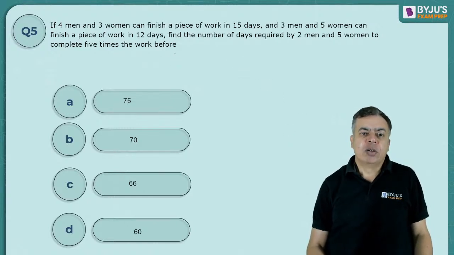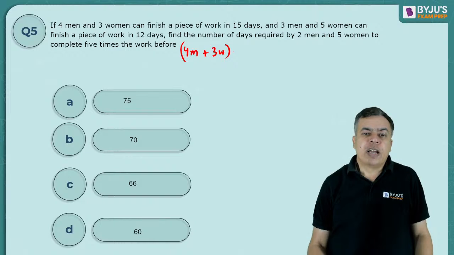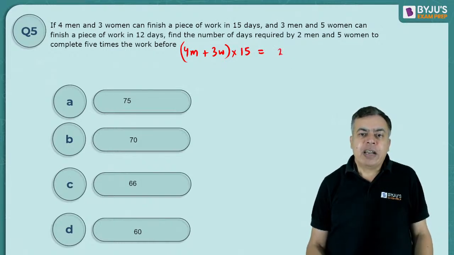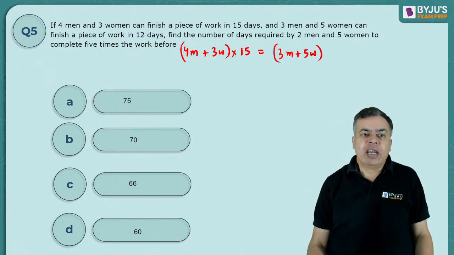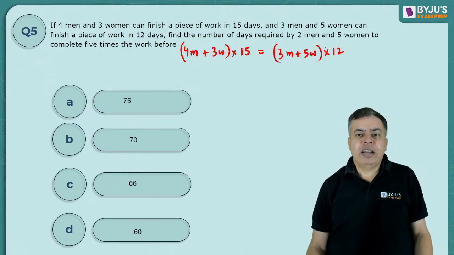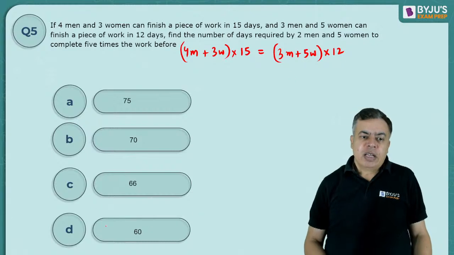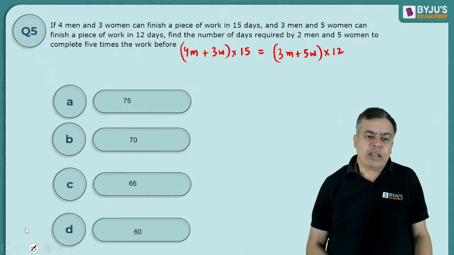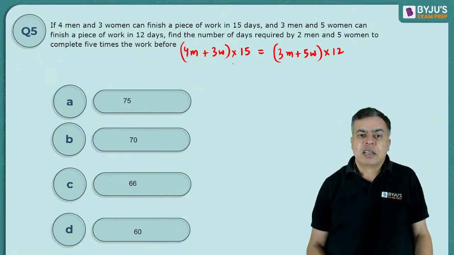That I will tell you that 4 men and 3 women, they can do this work in 15 days. The same work can be done by 3 men and 5 women in 12 days. Now if you solve this, I can cancel with 3 into 5, 3 into 4.